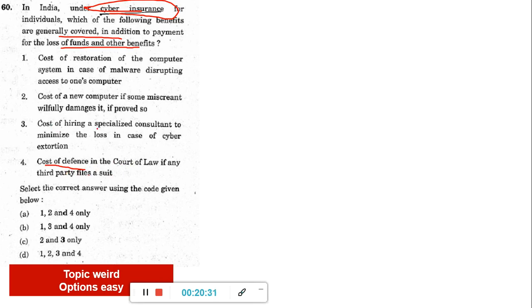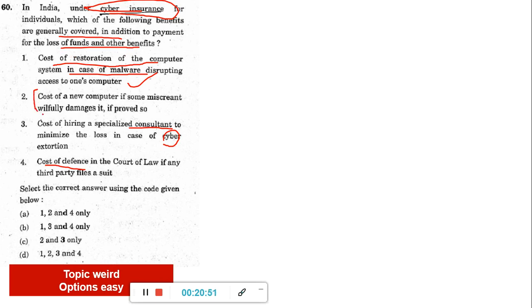Now, cost of hiring a specialized consultant to minimize the loss from cyber extortion. So this looks true, but you don't know. And this one, if you see, cost of restoration of the computer system in case of malware disrupting access to anyone's computer. So this is the actual definition kind of thing. Anything happens, restoring that, that cost insurance will obviously cover for you. So one should be there.